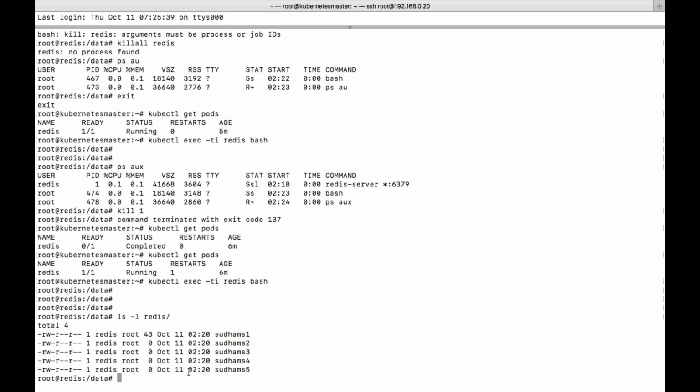But the problem is if you delete the pod, your volume will be deleted. So this is called ephemeral storage. The concept which you are trying to use now is called ephemeral storage. There are two types of storages: ephemeral storage and persistent storage. As of now, the volumes we are creating are ephemeral storage. We are using volumes and specifying emptyDir or hostPath and all, right? These are called ephemeral storage.